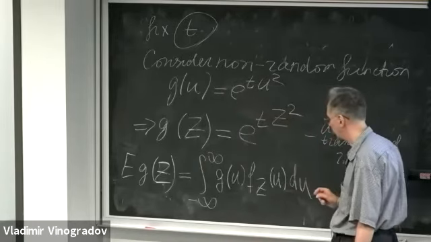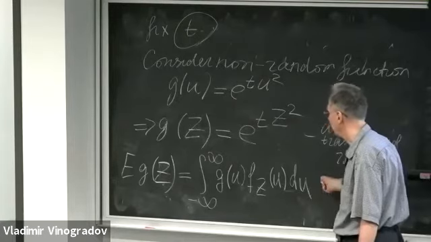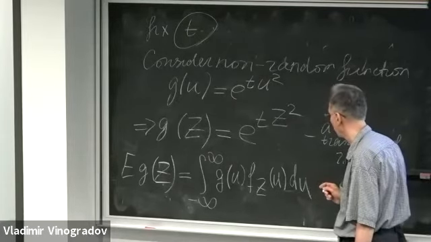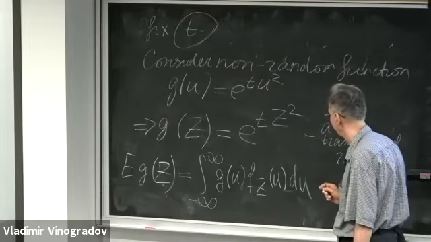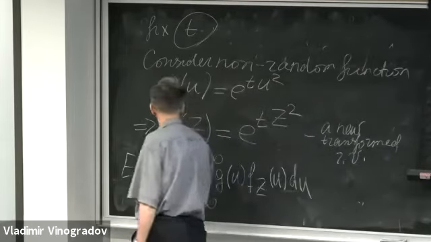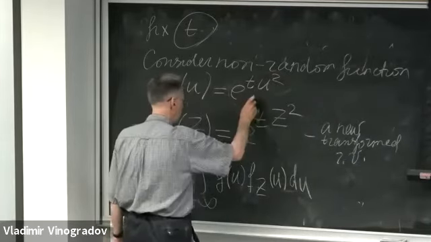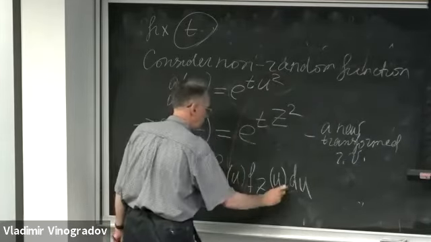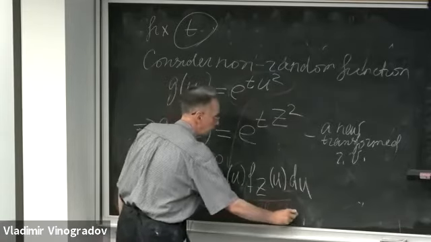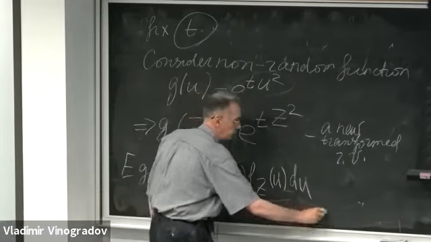That's the shortcut formula for the expectation of a function of a random variable. And then g of u is e to t u squared. And this guy is the bell-shaped curve.